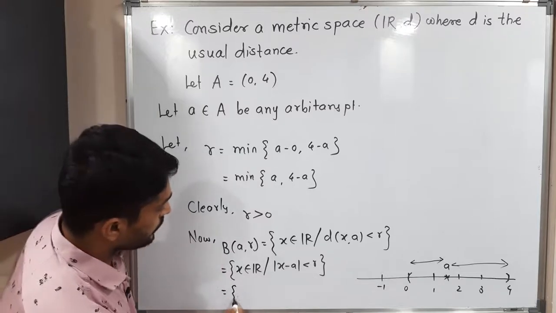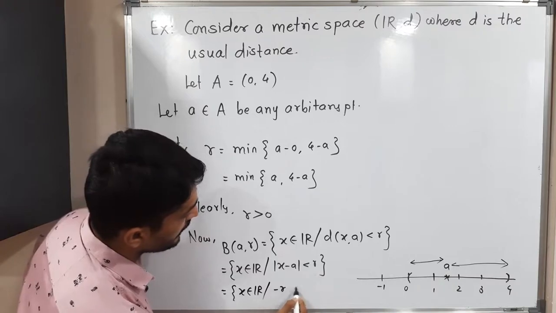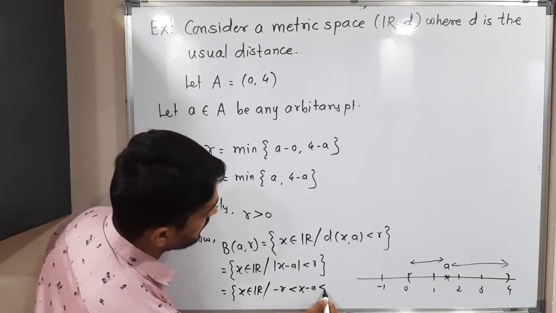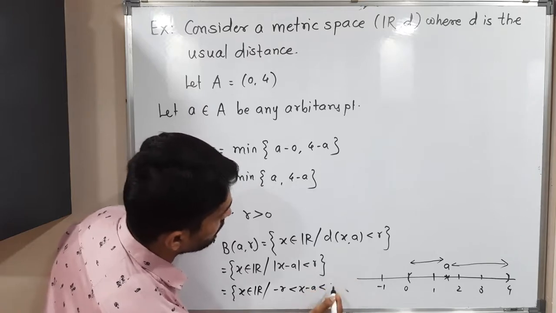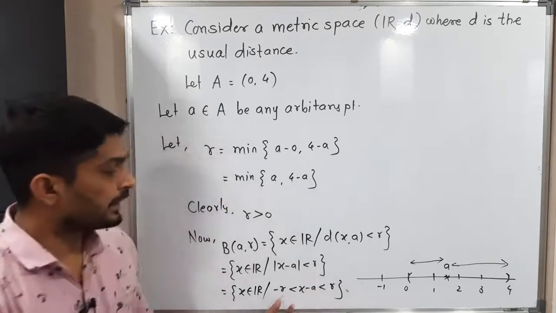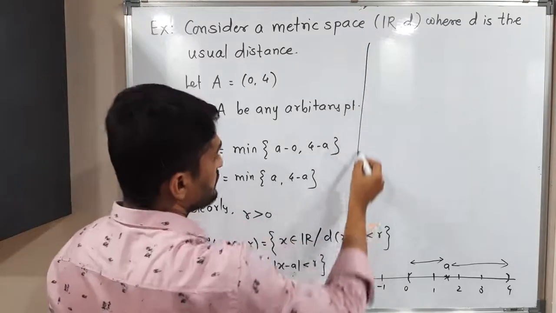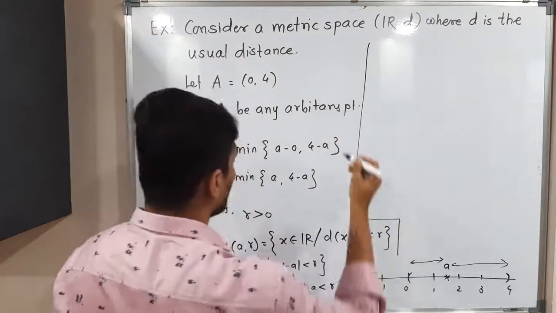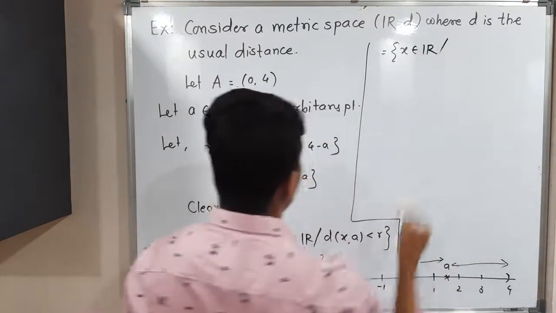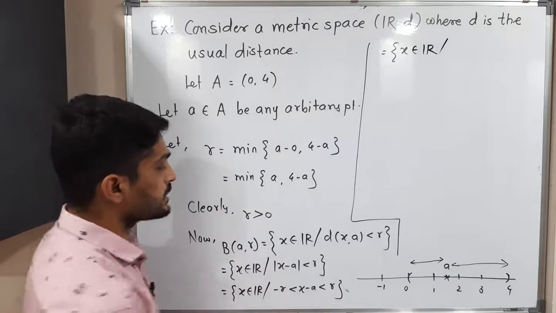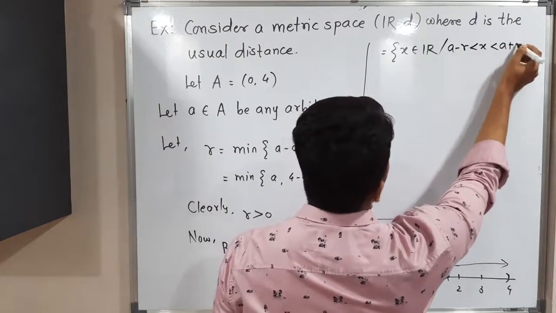So this is equal to {x belongs to R such that minus r less than x minus a less than r}. Okay, so what will I do? I will add a on all sides. Let us see what will happen. So we'll have {x belongs to R such that a minus r less than x less than a plus r}.